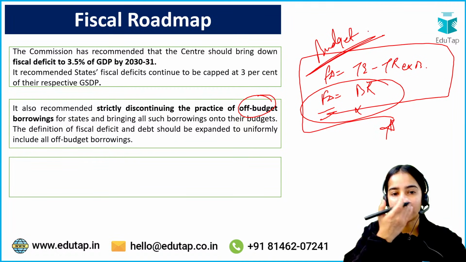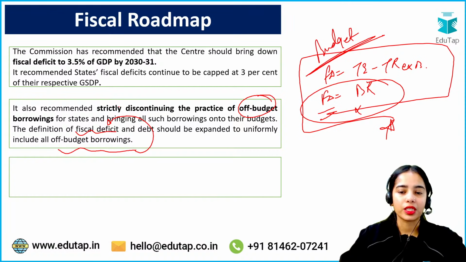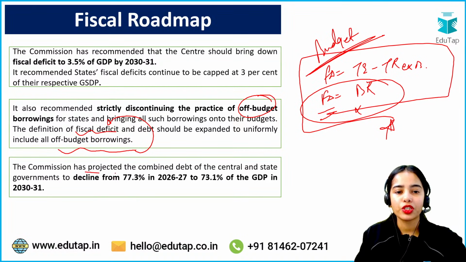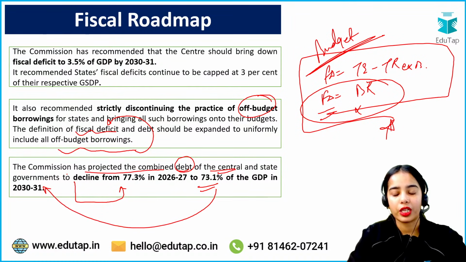Okay, so this is the idea. So basically the definition of fiscal deficit should be expanded so that the off-budget borrowings are also included in the fiscal deficit, so that transparency is maintained. The Commission has projected the combined debt of the central and state governments to decline from 77.3% of the GDP to 73.1% of the GDP by 2030-31. So that is the idea.